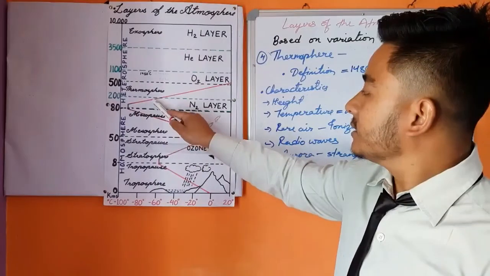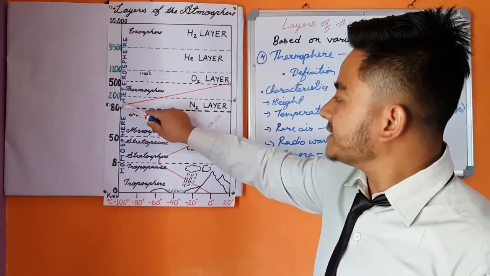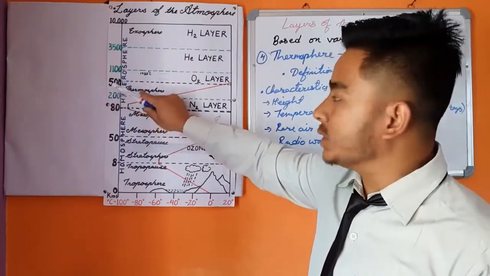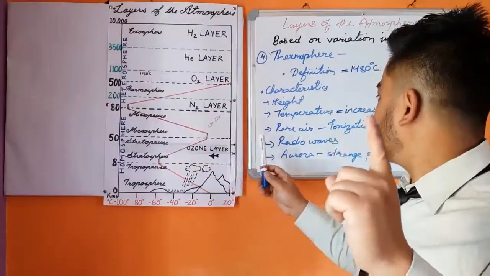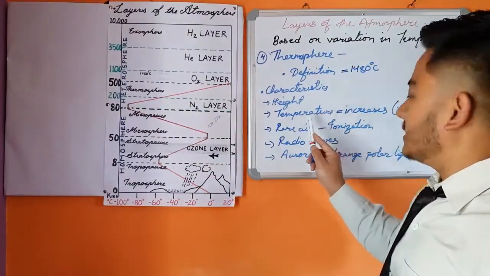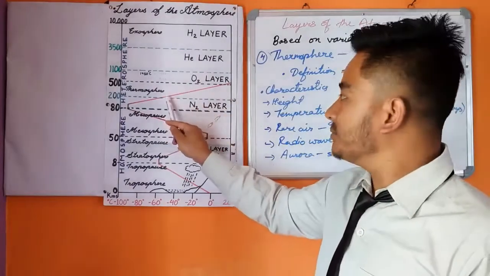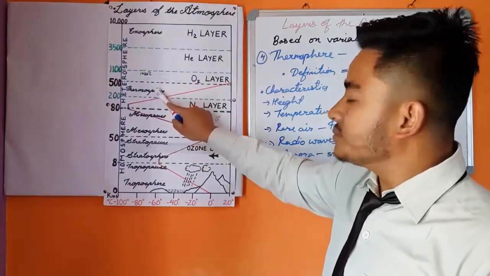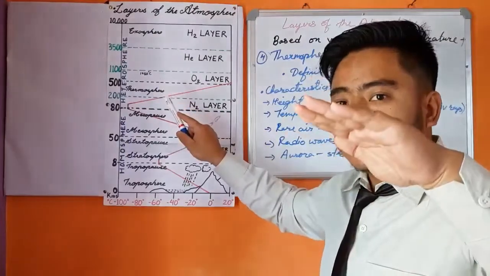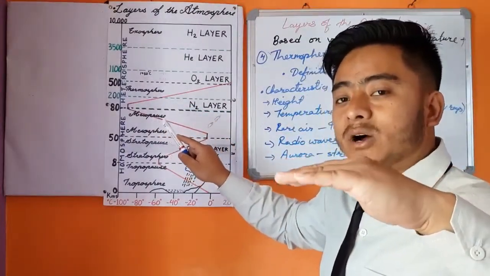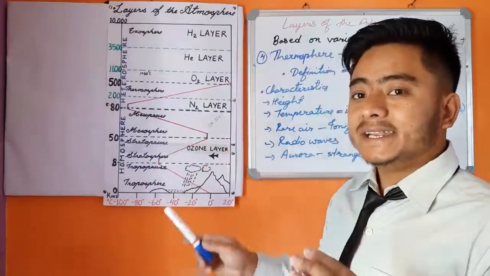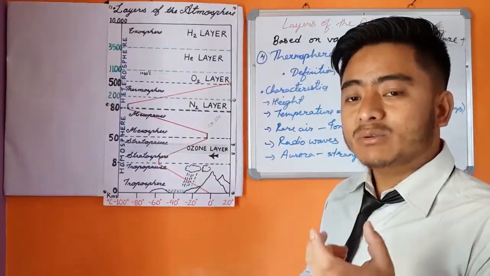The height of the thermosphere extends from 80 km to 500 km. So this is the first characteristic. Second characteristic, that is temperature. Like I told you before, in this layer the temperature rapidly increases up to approximately 1480 degrees Celsius.